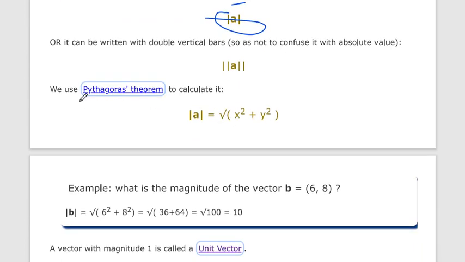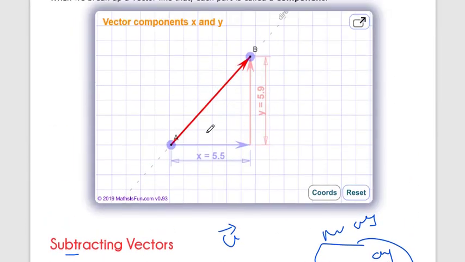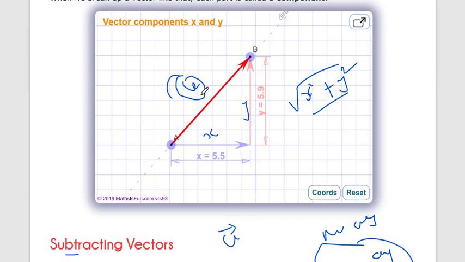Okay, as per the Pythagoras theorem we can conclude like this. This is the a vector. If we want to calculate the magnitude, how do we calculate? Here it is ax, here it is ay, so we add their square values and after that take the square root of this addition, and we will get the magnitude.